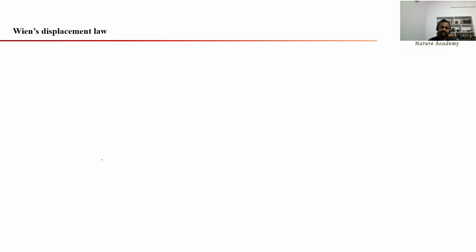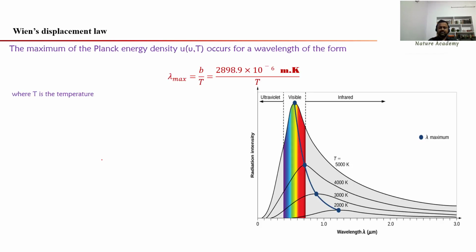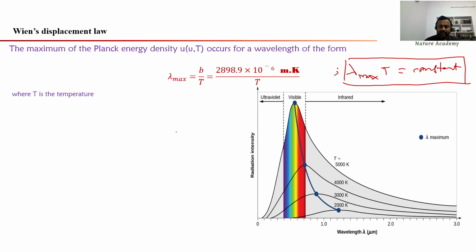There is another law, the displacement law, that I will discuss. Wien's displacement law tells that the maximum of Planck energy density occurs for a wavelength of the form lambda max equals b by T, or I can say that the product of the peak wavelength and the temperature is constant. This is a statement of Wien's displacement law. This law is used to calculate the temperature of the stars. So lambda max equals b by T, where b is 2898.9 times 10 power minus 6 meter Kelvin, divided by temperature T. So what is the physical meaning of this Wien's displacement law?